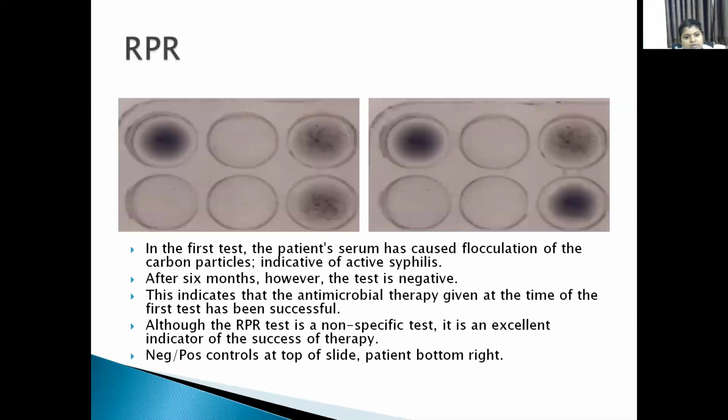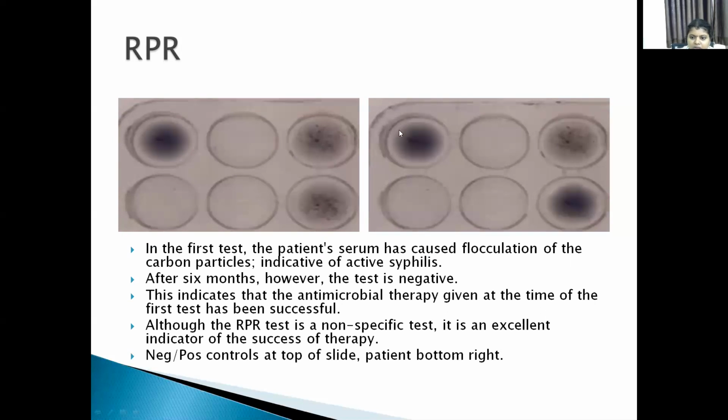This is another picture showing the RPR, with clumping of the particles on the top. This top circle is the positive control and this is the negative control. This test is before treatment of the person, and this is the test serum showing the particles clumping.